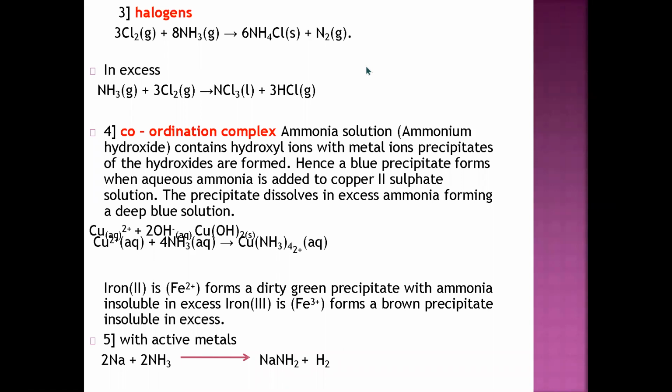So let us talk about the active metals. When you react ammonia with the reactive or active metals, a highly active metal is sodium, since it is highly reactive. So when you react ammonia with sodium, what happens? NaNH2 plus H2 form. There also they can ask you a question, with which metals ammonia will react actively. At that time you can take highly reactive elements which can react easily with ammonia.